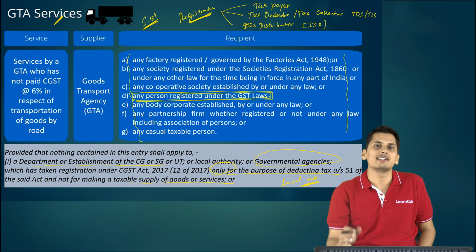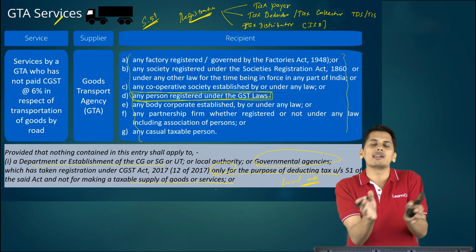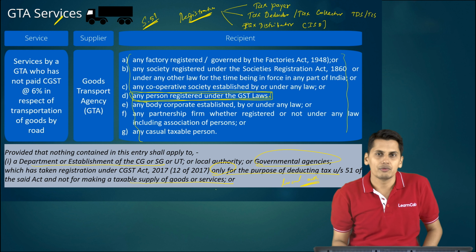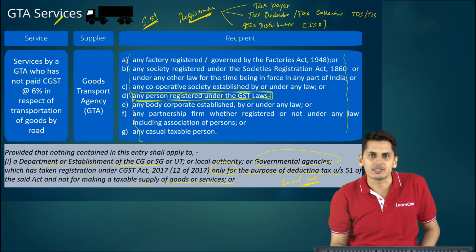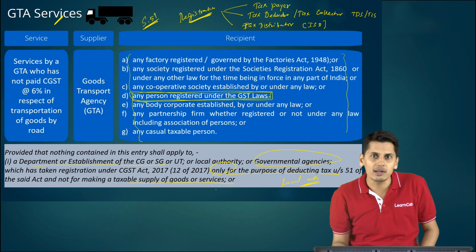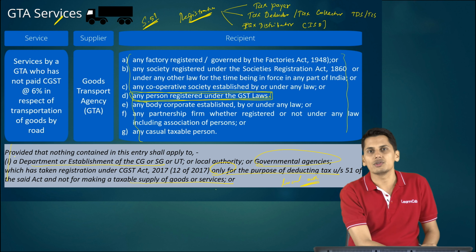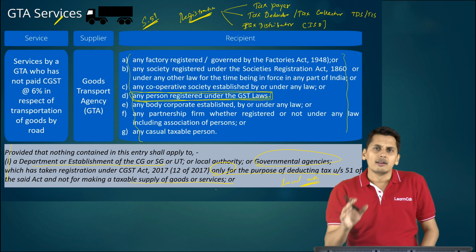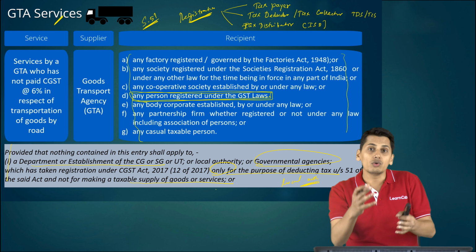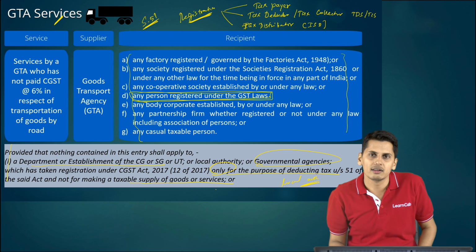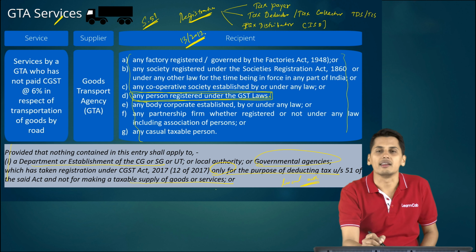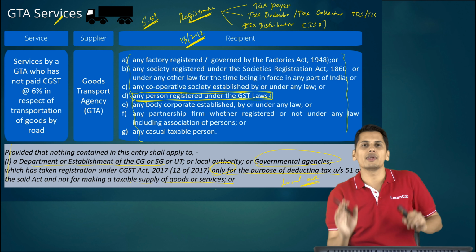Say for example, there is a local authority who has taken GST TDS registration. Now this local authority is receiving services from a GTA who has not opted for 6%, in total 12%. He is a registered person. Is this reverse charge notification applicable? The answer is no. Because of this proviso, it is not applicable. Now friends, if it is not applicable, do you mean to say no taxes need to be paid at all? The answer is no. This is only notification number 13/2017, which tells you reverse charge is not applicable.